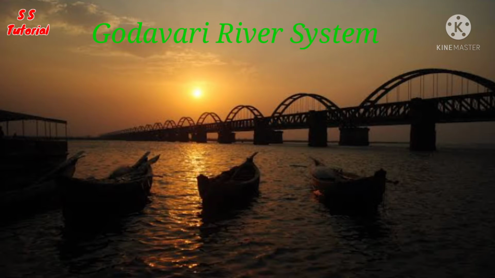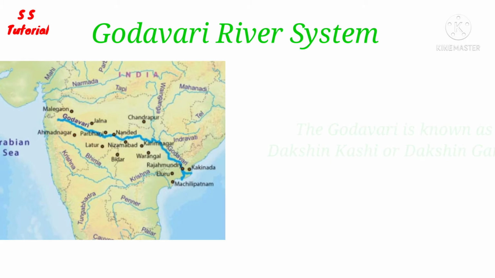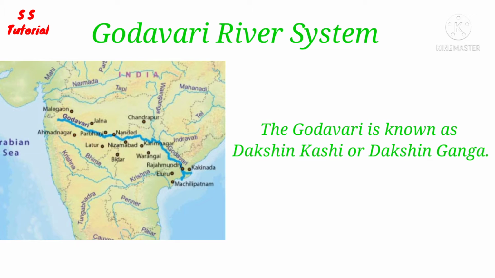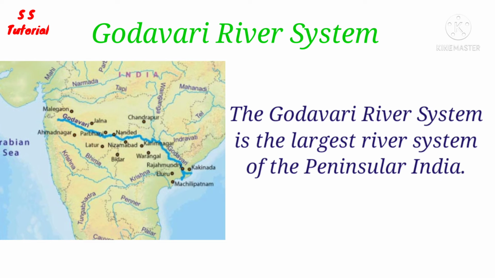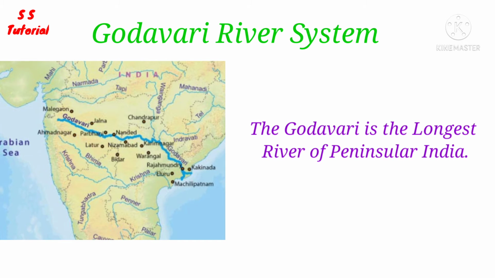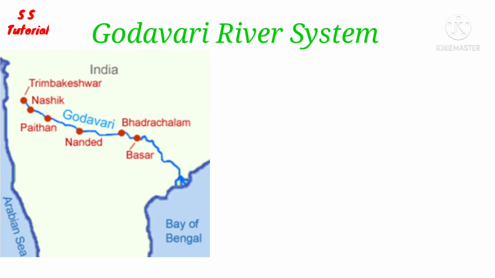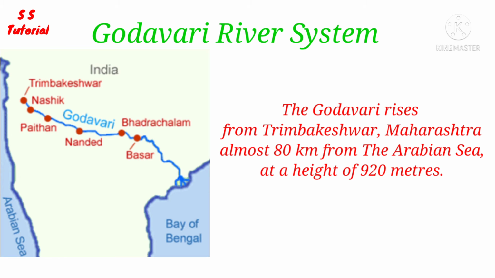Now we will know about the Godavari river system. The Godavari, also called Dakshin Kashi or Dakshin Ganga, is the largest river system of peninsular India and the third largest river system of India. It is also the longest river in peninsular India and the second longest river of India. The Godavari originates from the Brahmagiri mountain near Trimbakeshwar in the Nasik district of Maharashtra, almost 80 km from the Arabian Sea, at a height of 920 meters above mean sea level.